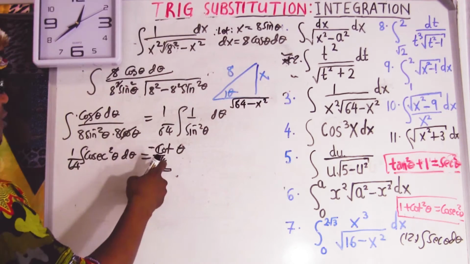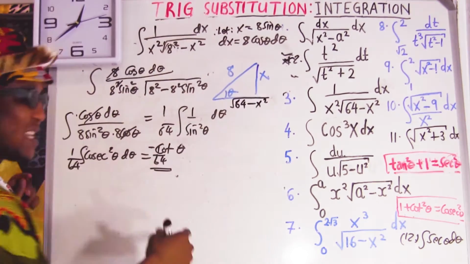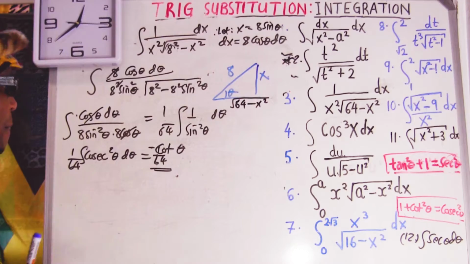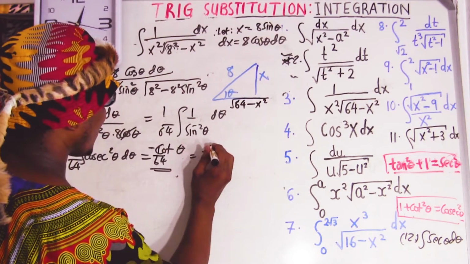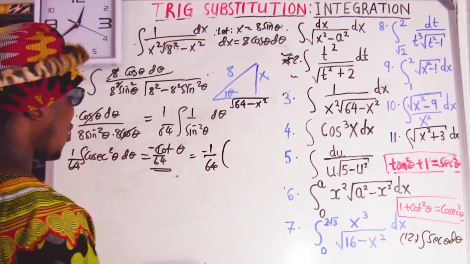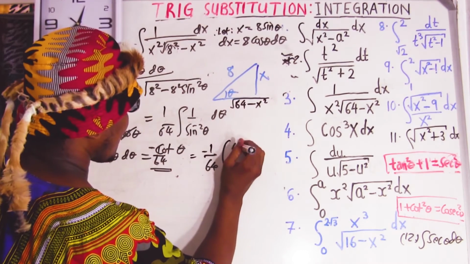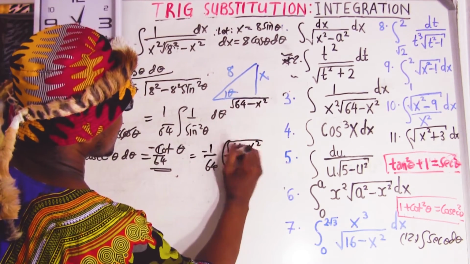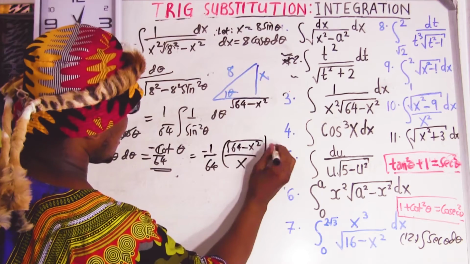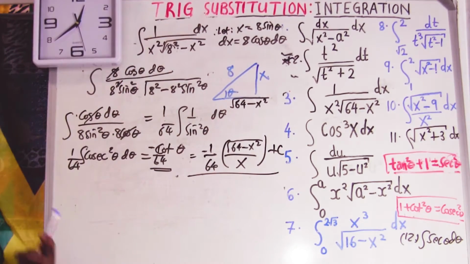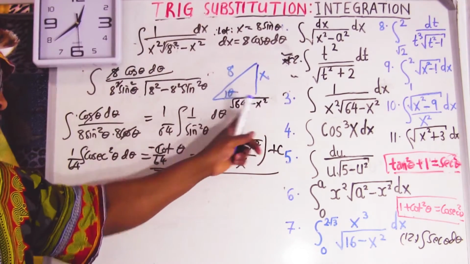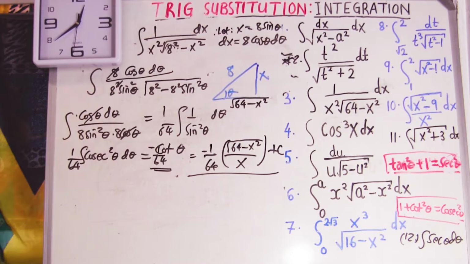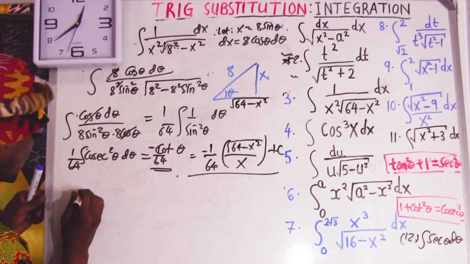So we want to get cot, but what is cot? Cot equals adjacent over opposite. It's like the inverse of tan. So for me, I can do it straight away. So 1 over 64, but our cot equals adjacent over opposite, plus my C. You know how I knew that? Because I know tan equals opposite over adjacent, but cot is the inverse of tan. Oh, I can just show you if you want to know.